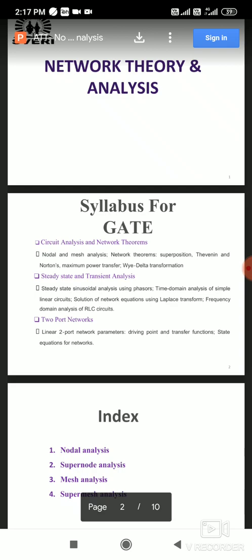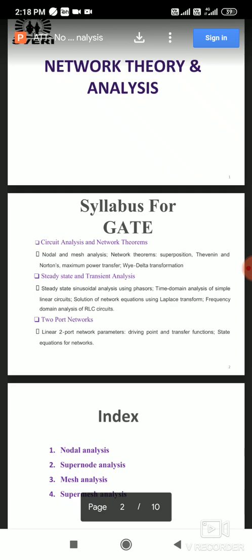After that, the second chapter is steady state and transient state analysis. Steady state means the fixed state. The steady state analysis we have to do using phasors. Then time domain analysis of simple linear circuits, as we are using only linear circuits, that is resistor, inductor, and capacitor. Time domain means we can use linear differential equations for analyzing steady state and transient analysis.